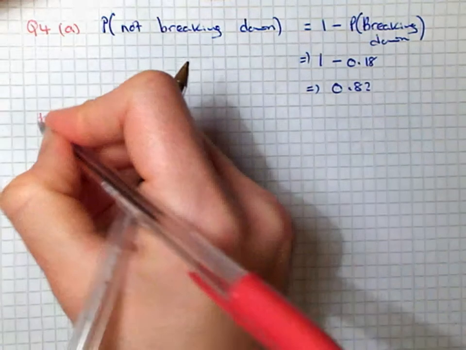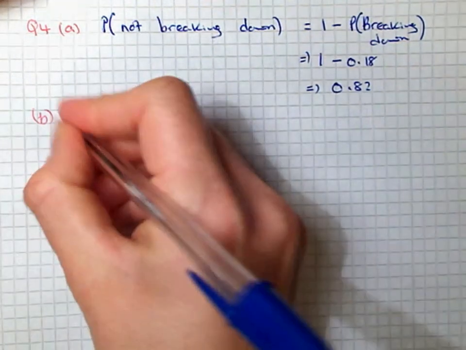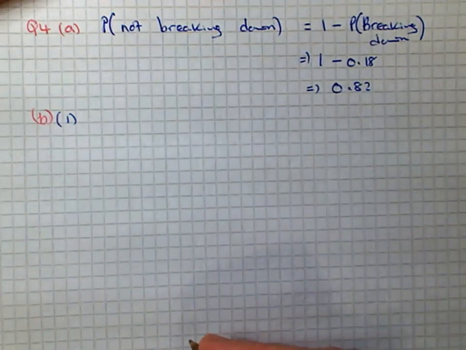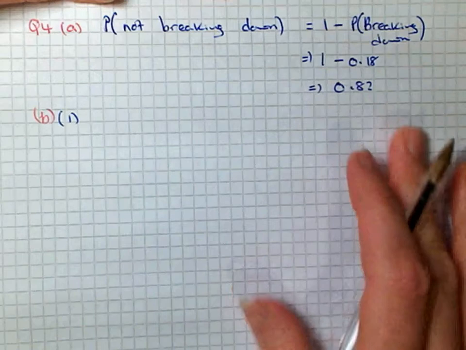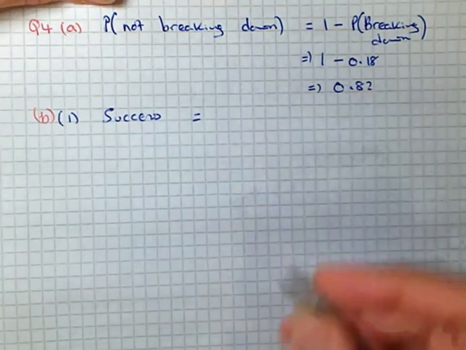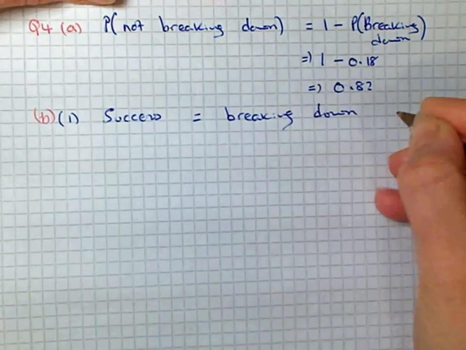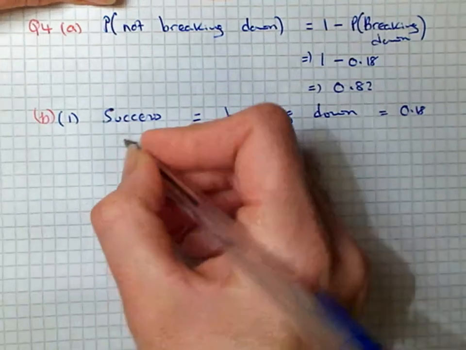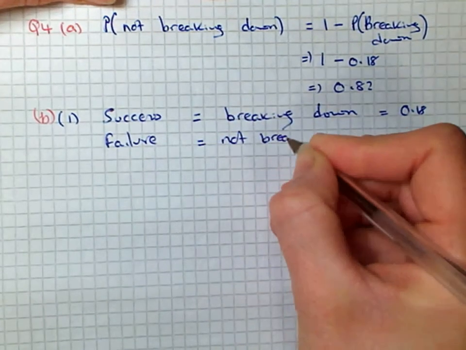In part B of the question, a local car dealer sold 20 of these cars in January 2014. Calculate the probability that, part 1, none of the cars will break down within the 2-year period. Okay, so none of them will break down. So he sold 20 of the cars. So the success in this case we could say is breaking down, which is 0.18, and a failure is not breaking down,